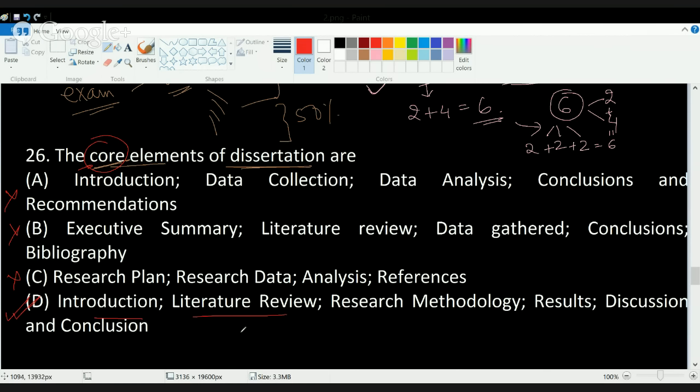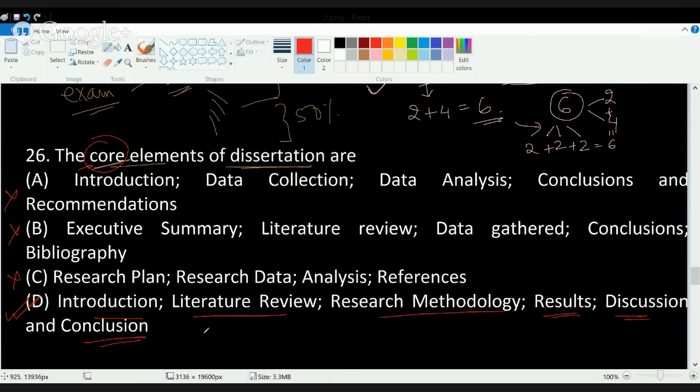Introduction and literature review would be required in all dissertations, be it theoretical, applicative or practical. Then you will need to define your research questions and propound a methodology. You will have certain results which you will be discussing, and you will be writing a conclusion based on those results. So D is the correct answer here.